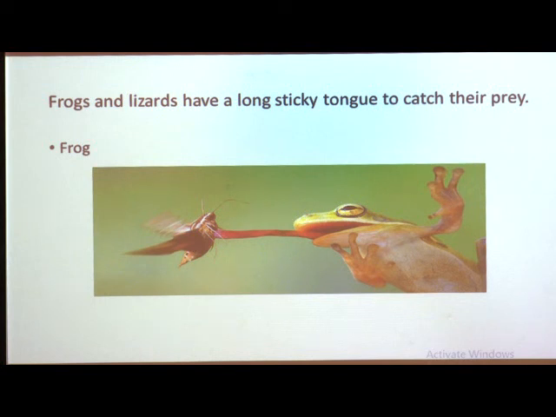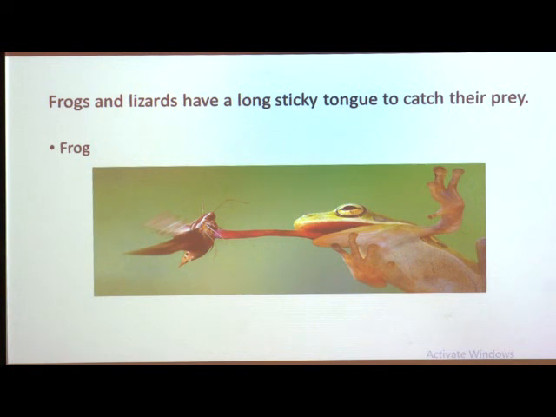That detachable jaw helps them to swallow prey that is larger than their mouth. For example, they swallow small frogs, rats, etc. So, these are the adaptations in animals which eat other animals.